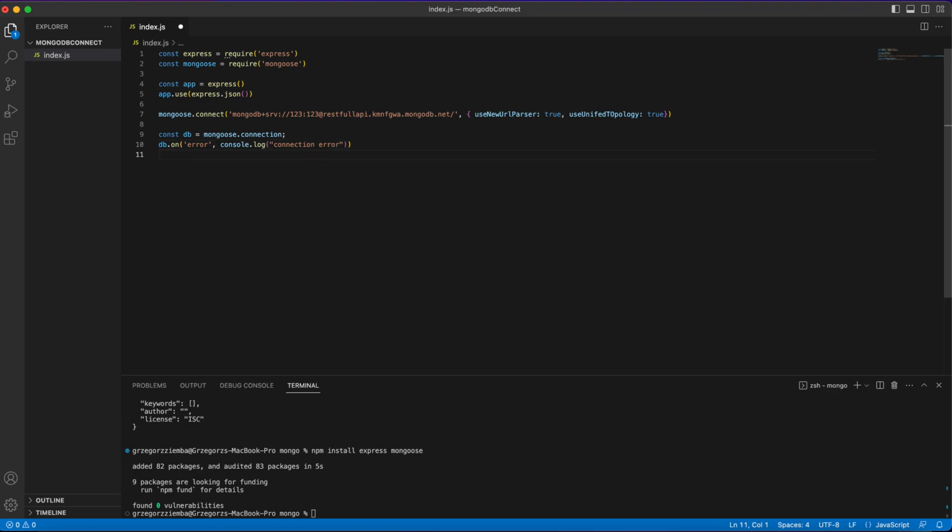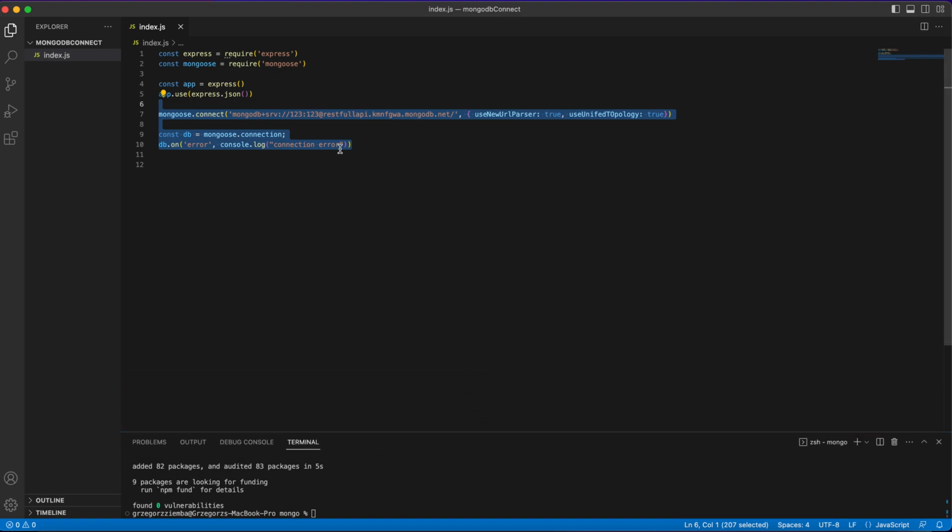Okay, and we got our Mongoose connected. When we are using Mongo and we are using Mongoose, we've got something like schema. The schemas and also that connection to database should be on another file, but to be more clear for you, I will create everything in one file because it will not be a very long code.